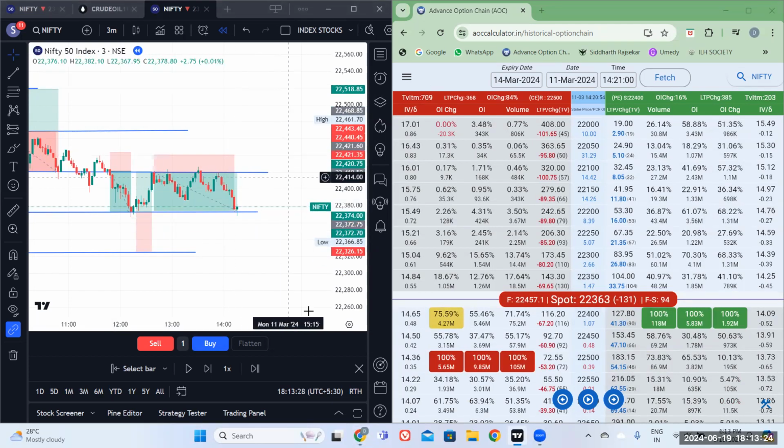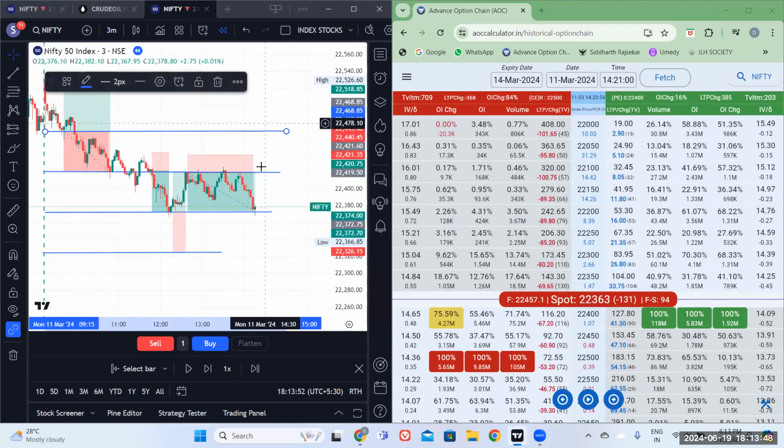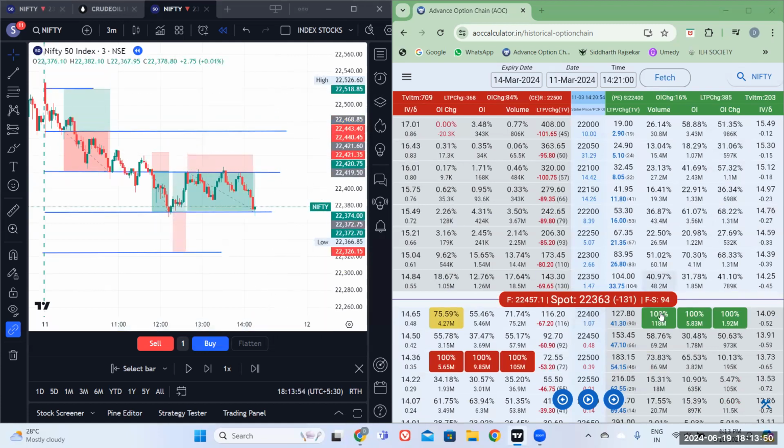Let me just think. This is a real backtest I'm doing, and whatever decision I'm going to take here will be the same decision which I'll be doing in the market. Okay, now let me do it. So resistance has become big towards the bottom here. So the ideal place for me to trade will be this zone, the one that is sideways. Since the support is strong, no weakness, I'm taking a C here.